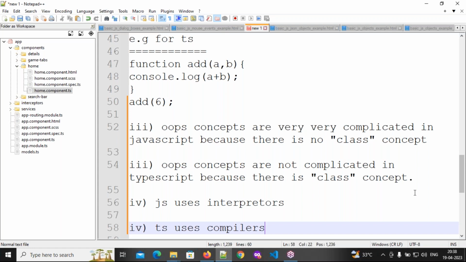In JavaScript, only one. Why? Because JavaScript uses an interpreter. It will read line by line, so the errors also come one by one. That means it will display the line number 4 error only. Understand my point?